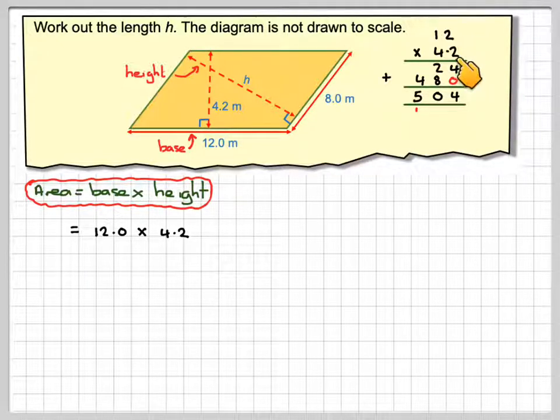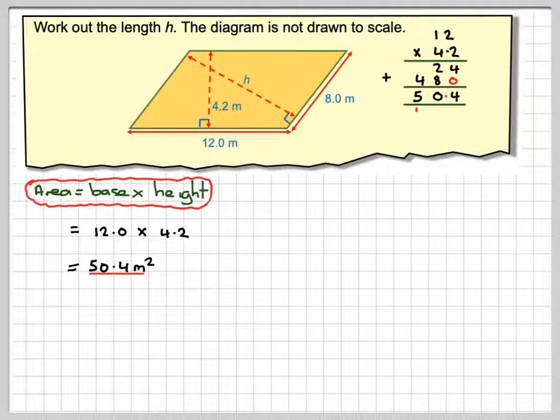Now we have just one number in the question which is after the decimal point. Therefore, the decimal point goes there. And therefore, the area of this parallelogram is 50.4 meters squared.